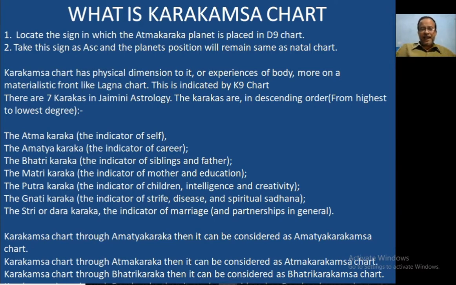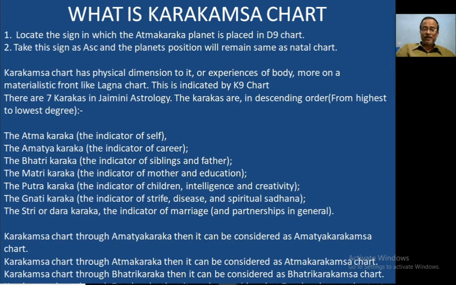Karakamsha chart has a physical dimension to it, or experience of the body, more on a materialistic front like the D1 chart. This is indicated by the K9 chart.